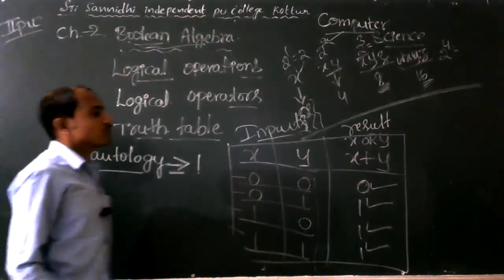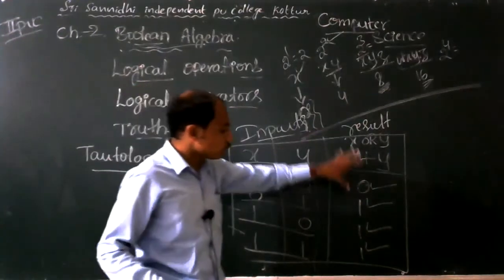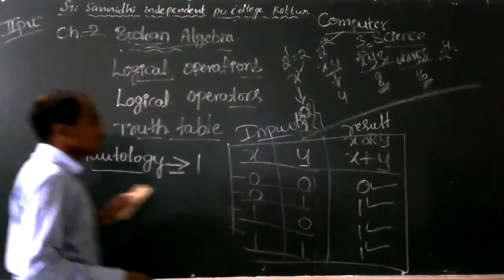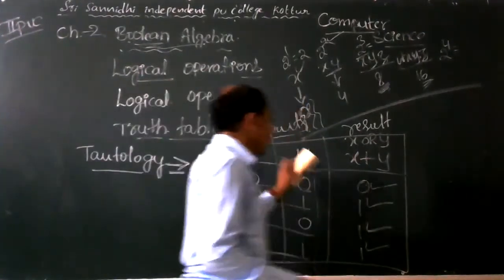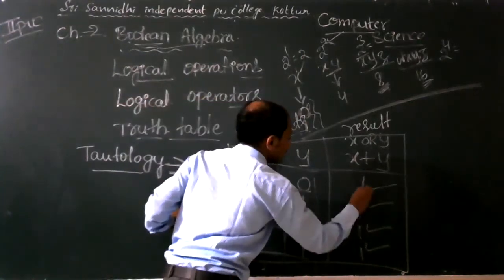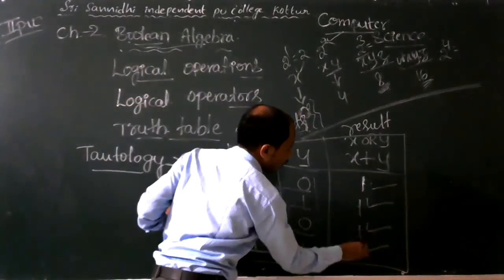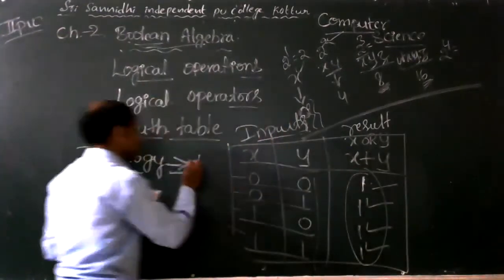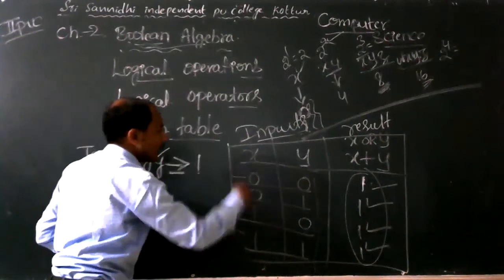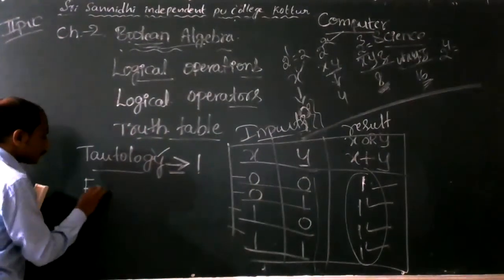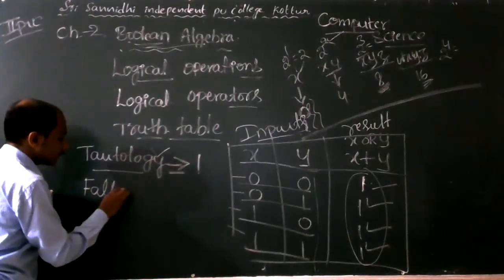If the result of the truth table is always 1, it is called a tautology table.